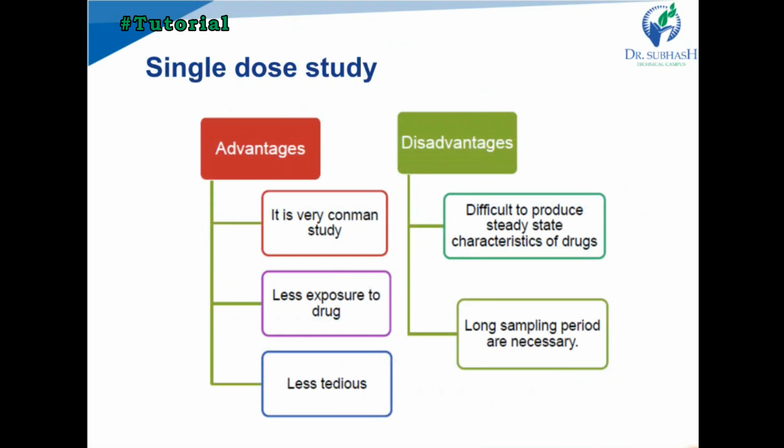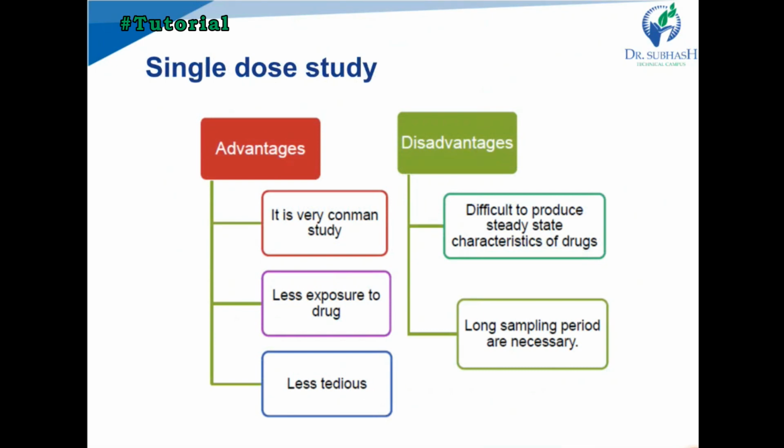The first one, single dose studies are very commonly used for bioavailability determination. Why? There is less exposure to the drug for the volunteers, or subjects. It is also a less tedious method compared to multiple dose. What are the disadvantages of single dose studies? It is difficult to produce steady state characteristics or steady state concentration by giving a single dose.